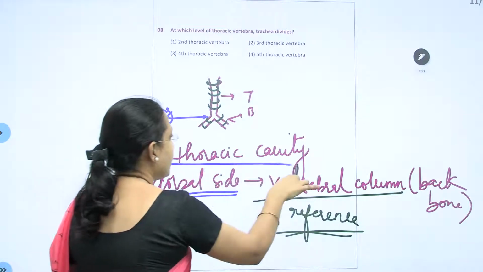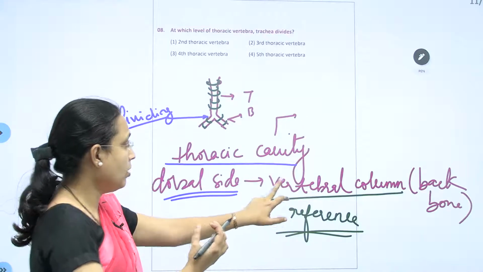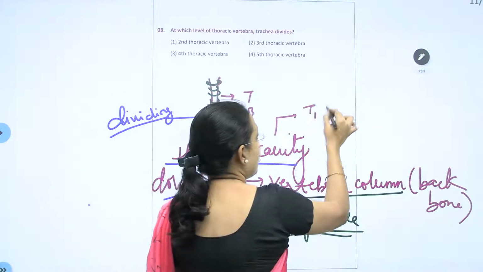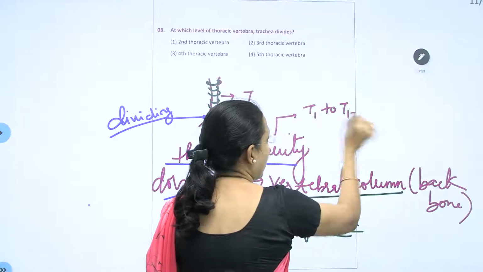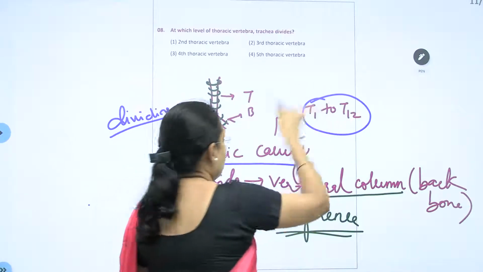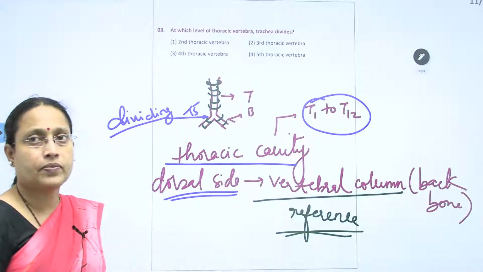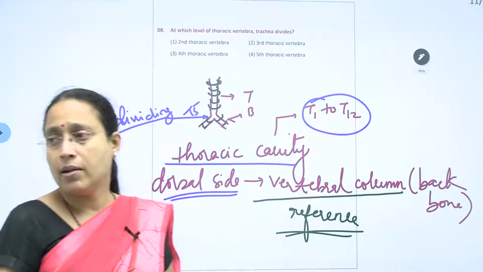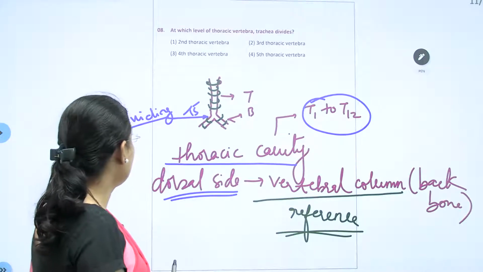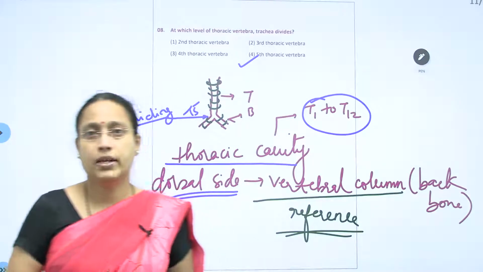Definitely, in the thoracic cavity, the vertebrae coming behind in the backbone are the thoracic vertebrae, T1 to T12. Out of this series, this bifurcation occurs at T5, that is thoracic vertebra number 5. So the correct answer is the 5th thoracic vertebra.